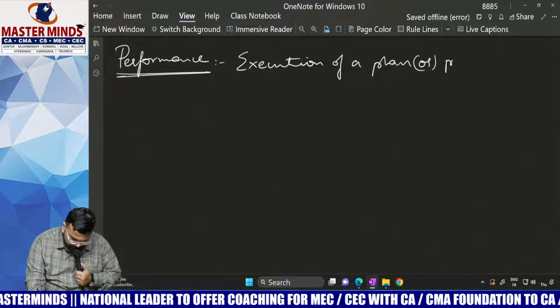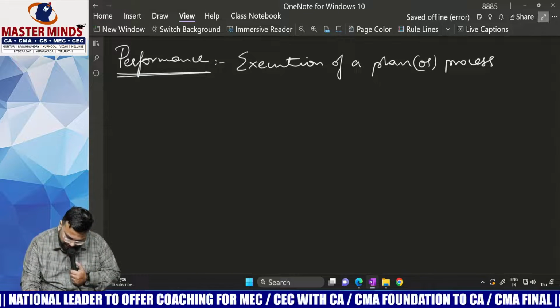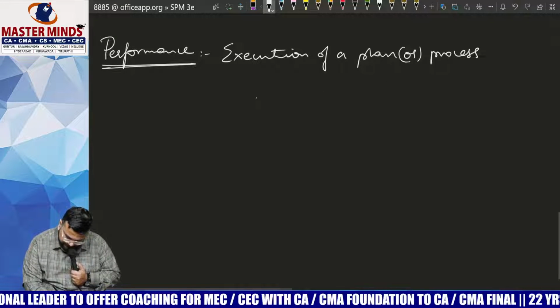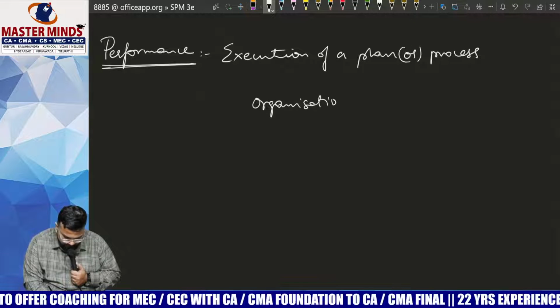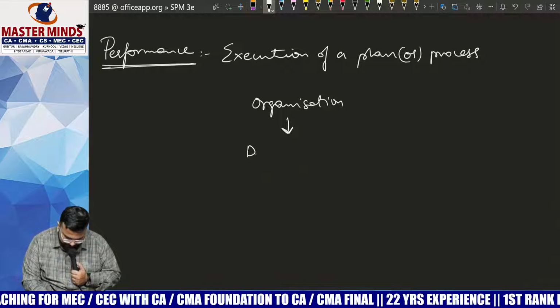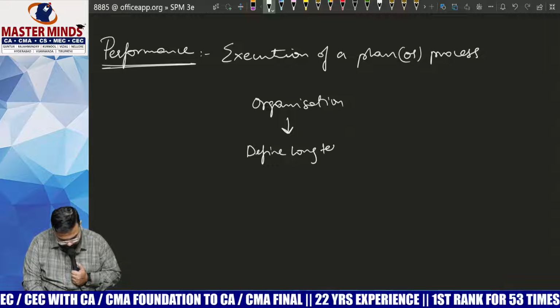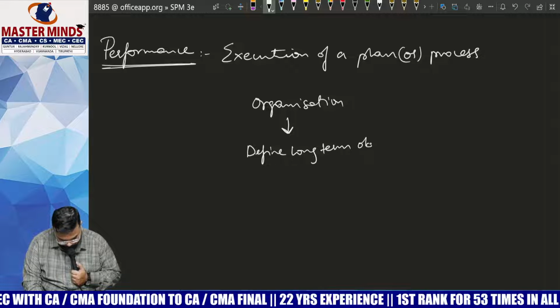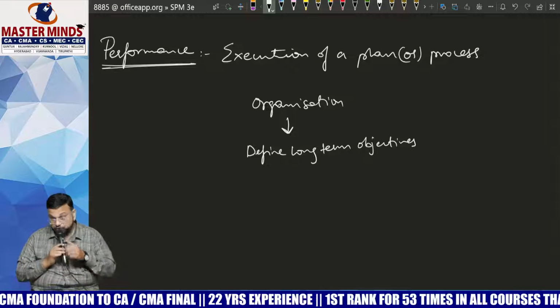or process. Generally, what happens is that every organization will define long-term objectives. If you want, you can call it as vision also.